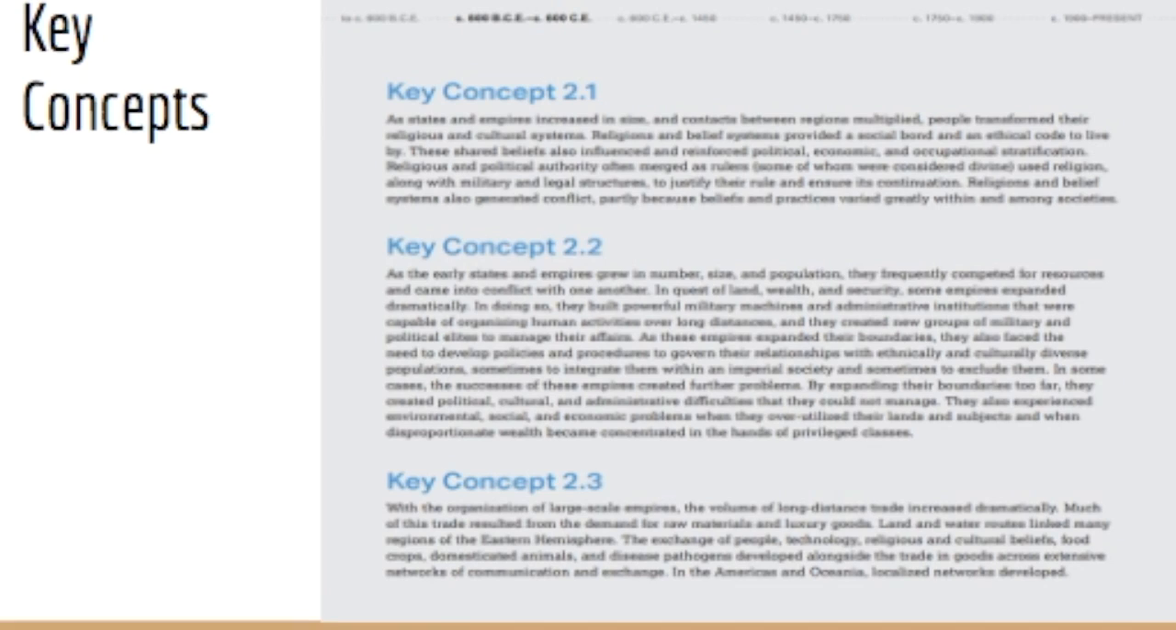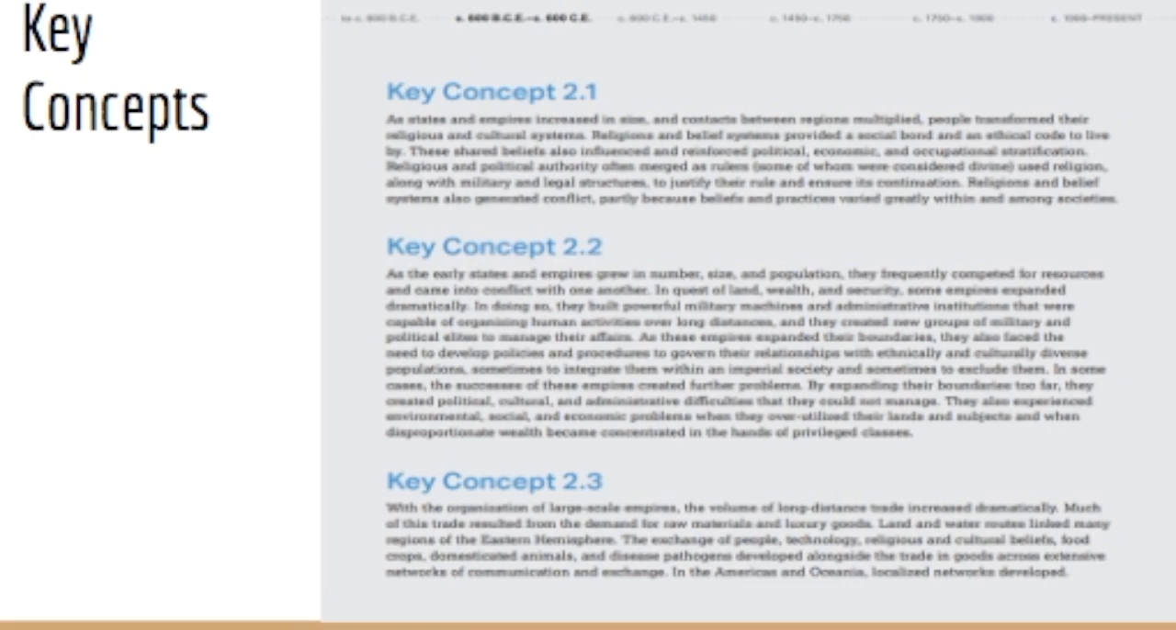Religious and political authority often merged as rulers, some of whom were considered divine, used religion along with military and legal structures to justify their rule and ensure its continuation. Religions and belief systems also generated conflict, partly because beliefs and practices varied greatly within and among societies.